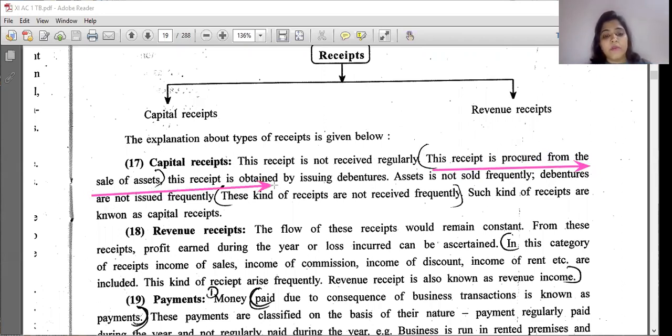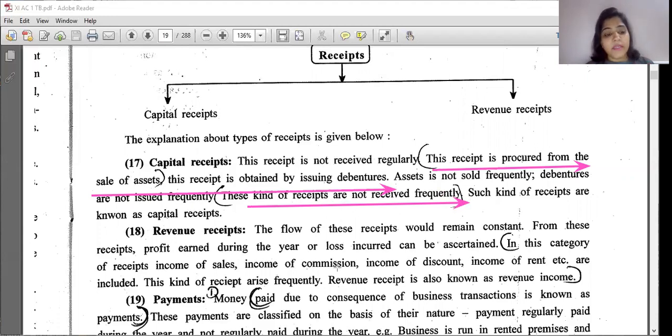This receipt is also obtained by issuing debentures, right? It means the income that you are getting once, not regularly. Assets are not sold frequently, and debentures are not issued frequently. This kind of receipts are not received frequently. Such receipts are known as capital receipts.